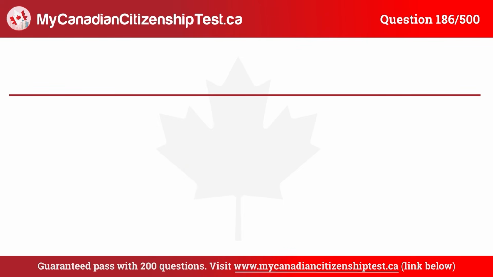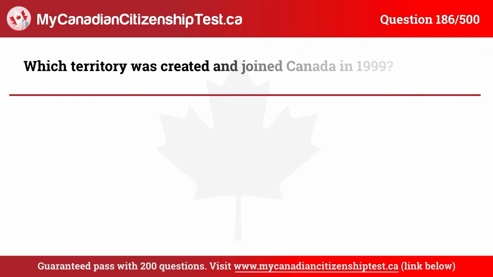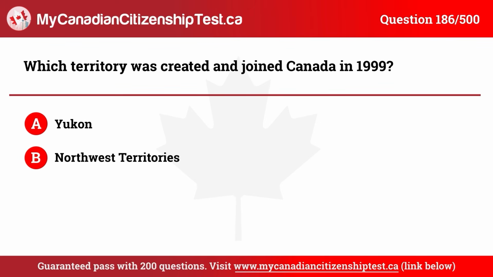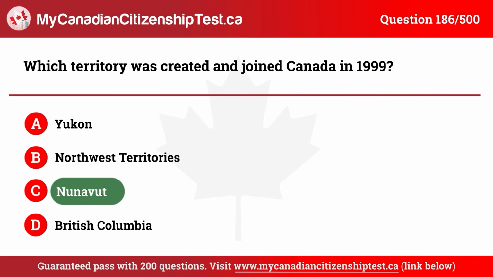Question 186. Which territory was created and joined Canada in 1999? A. Yukon. B. Northwest Territories. C. Nunavut. D. British Columbia. The correct answer is C. Nunavut.